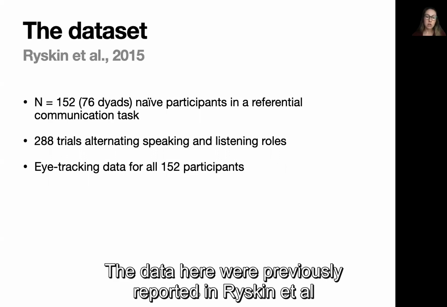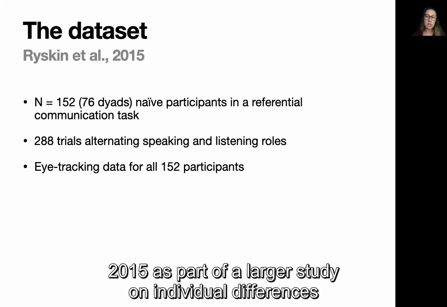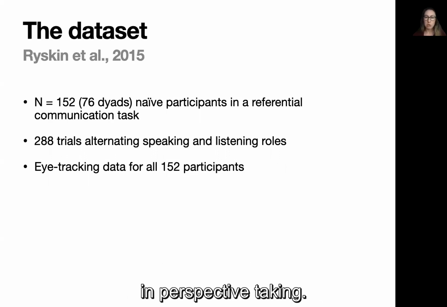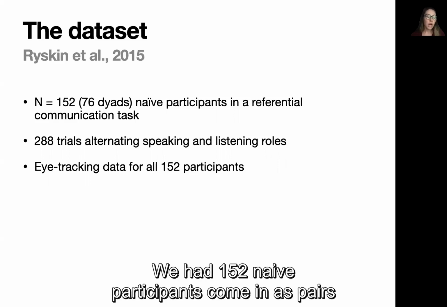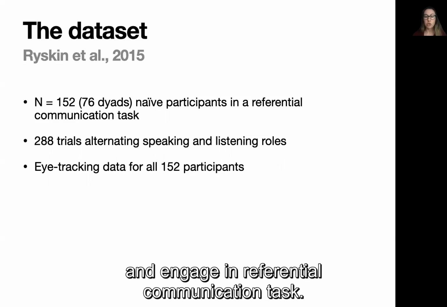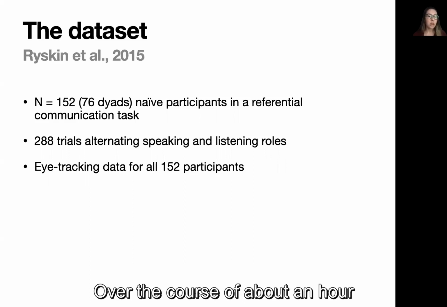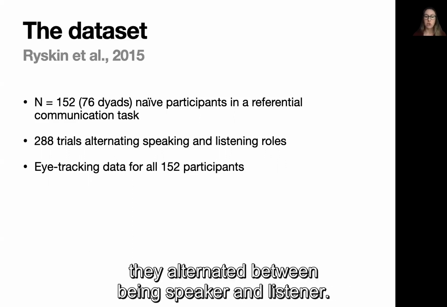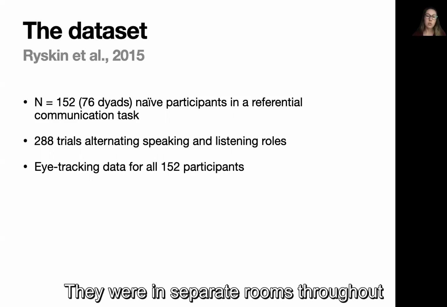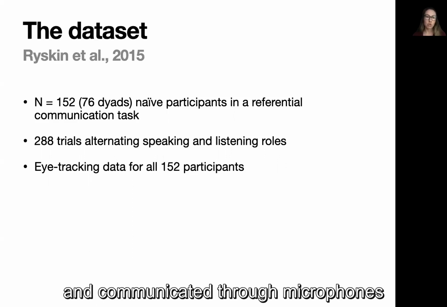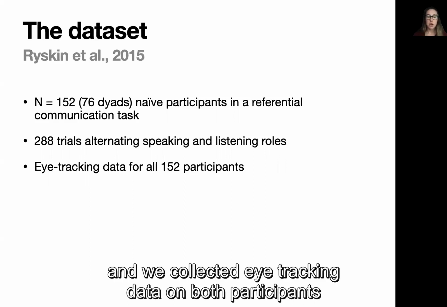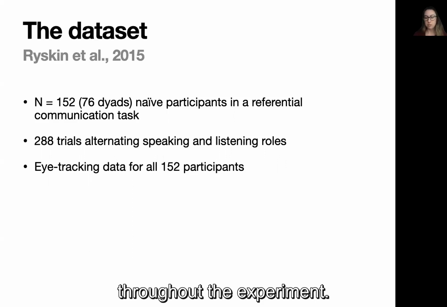The data here were previously reported in Ryskin et al. 2015 as part of a larger study on individual differences in perspective taking. We had 152 naive participants come in as pairs and engage in a referential communication task. Over the course of about an hour, they alternated between being speaker and listener. They were in separate rooms throughout and communicated through microphones. And we collected eye tracking data on both participants throughout the experiment.